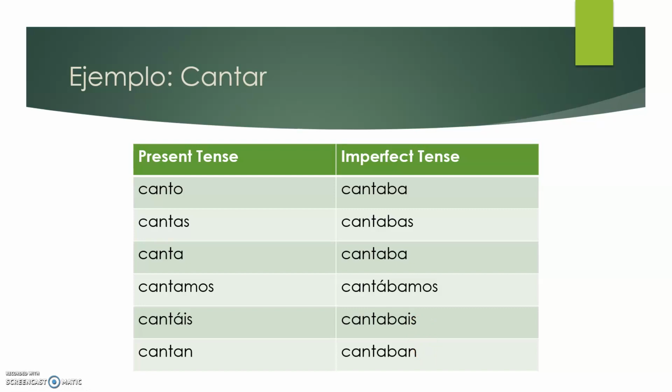So a lot of similarities, but the aba, that kind of rocking, wishy-washy feeling to the verb tells you that it used to happen, but it doesn't happen anymore. And it happened over an indefinite period of time, not just one specific instance with a definite beginning, because that would be the preterite.